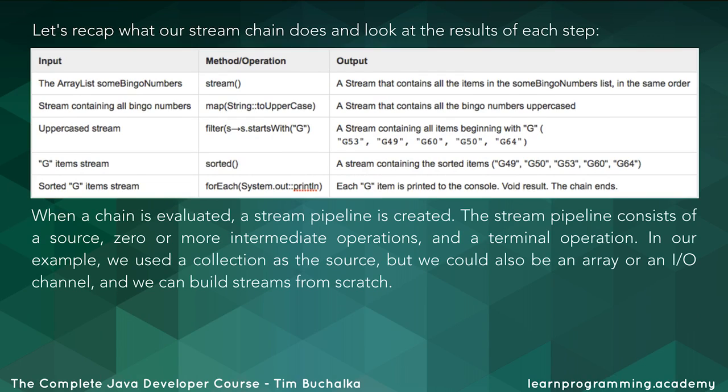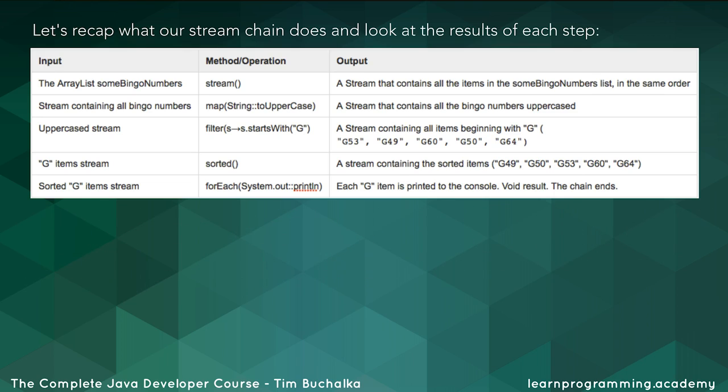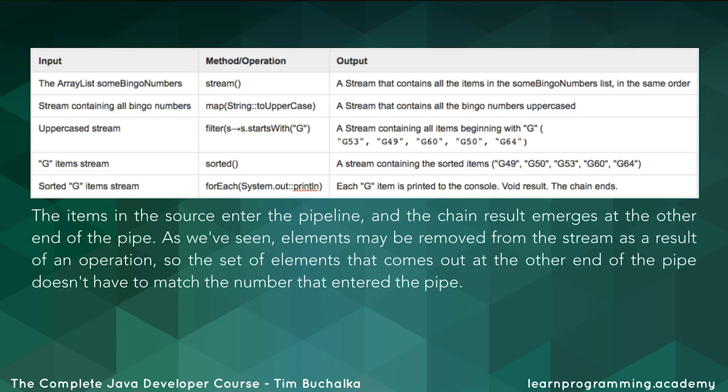Alright, so let's have a recap on what our stream chain does and look at the results of each step. So firstly, when a chain is evaluated, a stream pipeline is created. Now, the stream pipeline consists of a source, zero or more intermediate operations, and then a terminal operation. In our example, we used a collection as the source, but it could have been an array or an input-output channel, and we can build streams from scratch. The items in the source enter the pipeline, and the chain result emerges at the other end of the pipe.